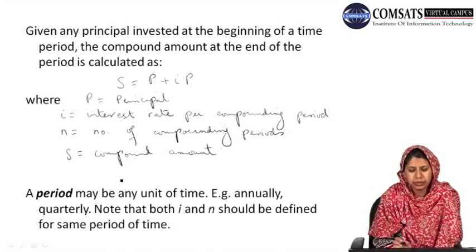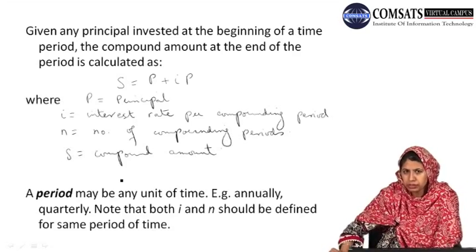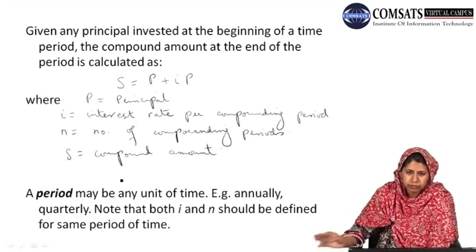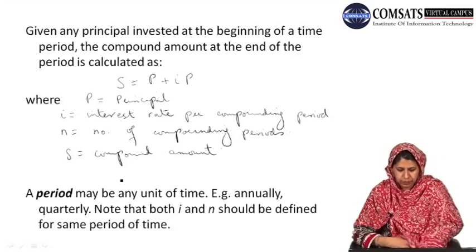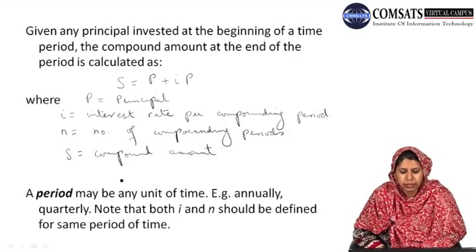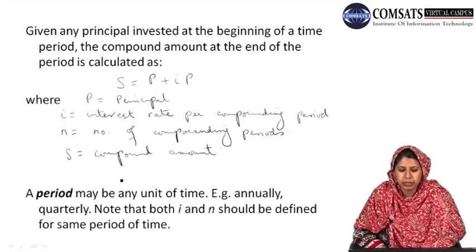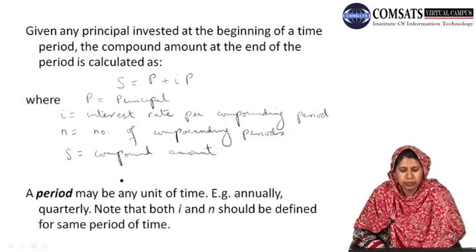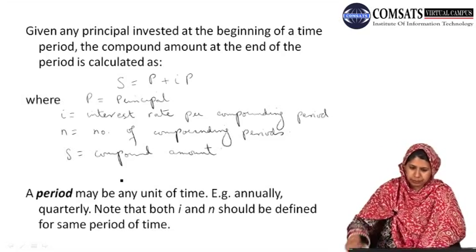Where a period may be any unit of time, for example, interest earned annually, quarterly, semi-annually, and so on. And again we have to be careful that both the parameters I and n should be defined for the same period of time.